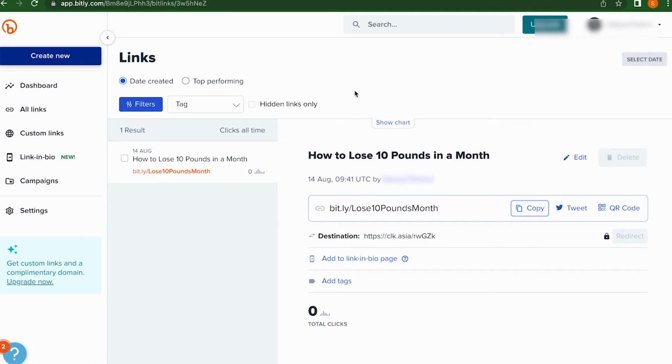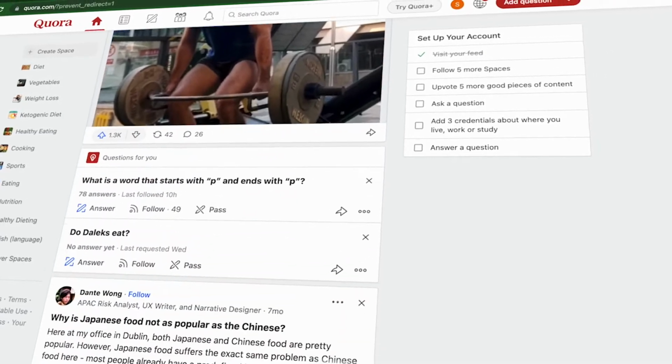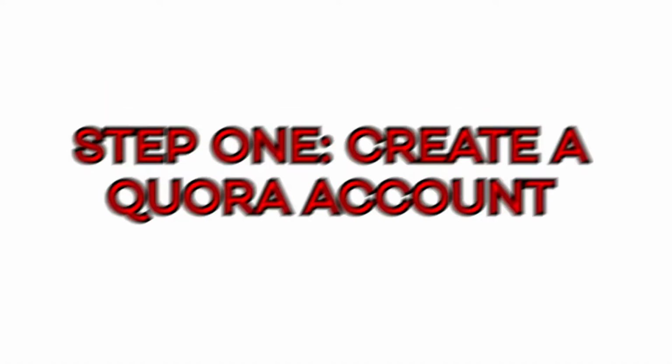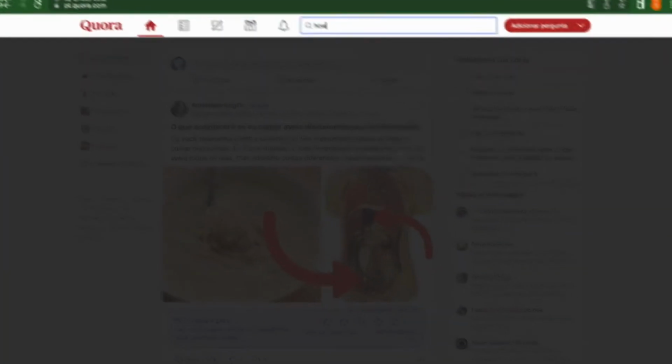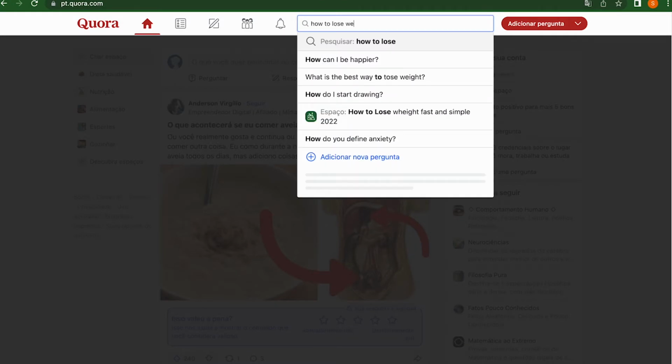Today I will present you 3 ways to earn money by promoting links. First, Quora. Quora is a social question and answer site, and we will use it to share our shortened link. Step 1. Create a Quora account. Second step. Look for questions that are directly related to your link.